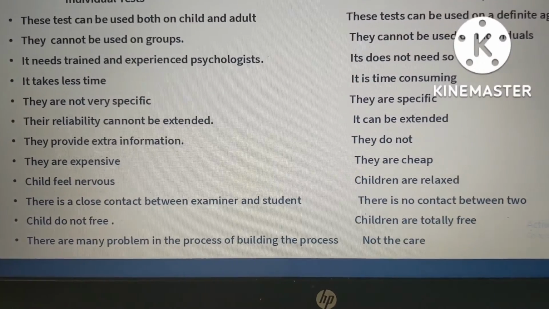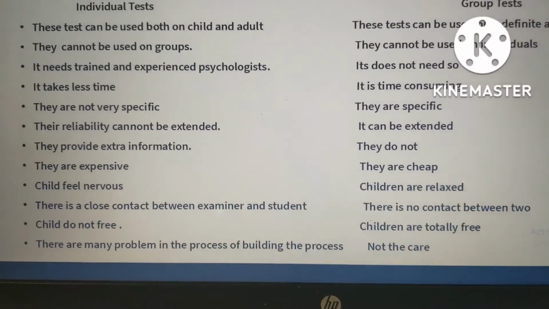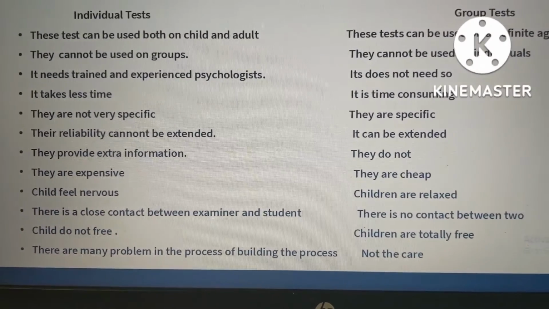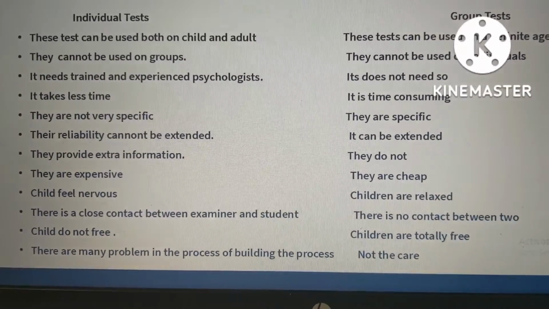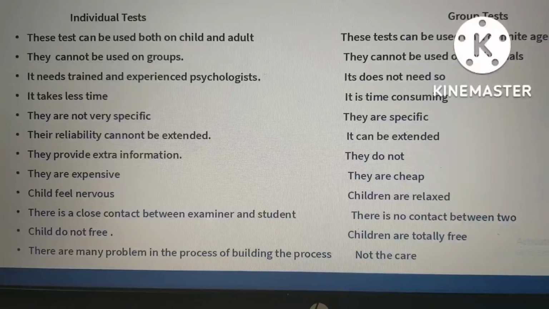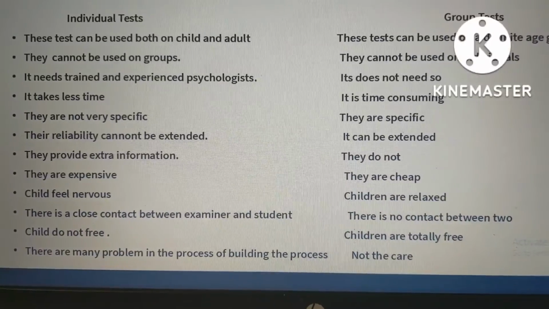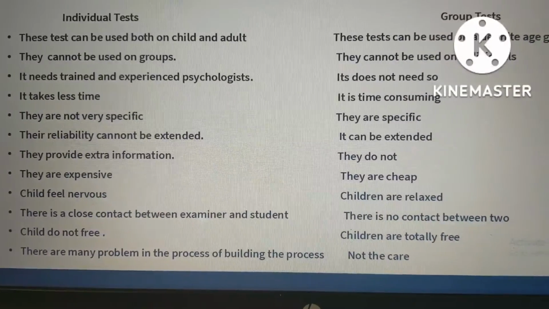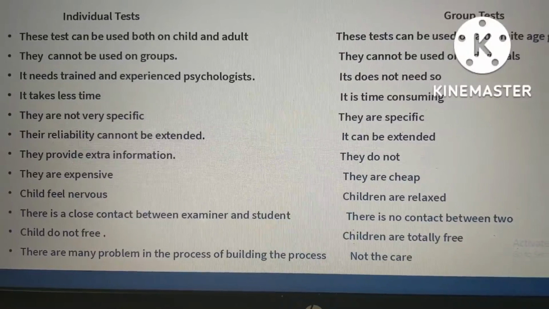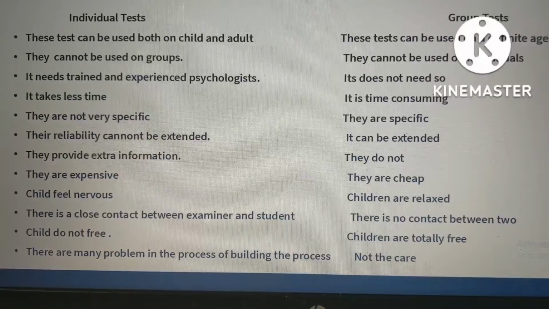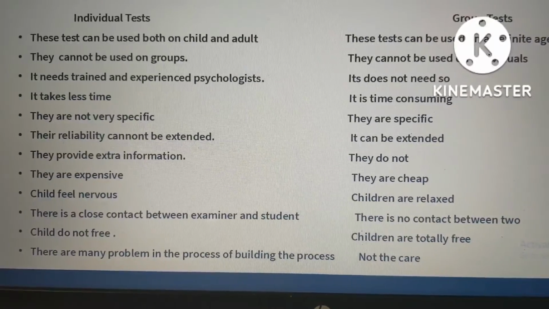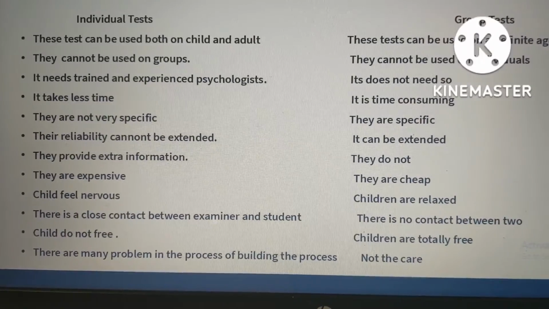Then next is that they are expensive. Individual tests are expensive because we have to give them more time and spend on individual things. But the group tests are not expensive, they are cheap. Then the child feels nervous in the individual test. Obviously, if they are giving the test individually, then they will feel nervous.